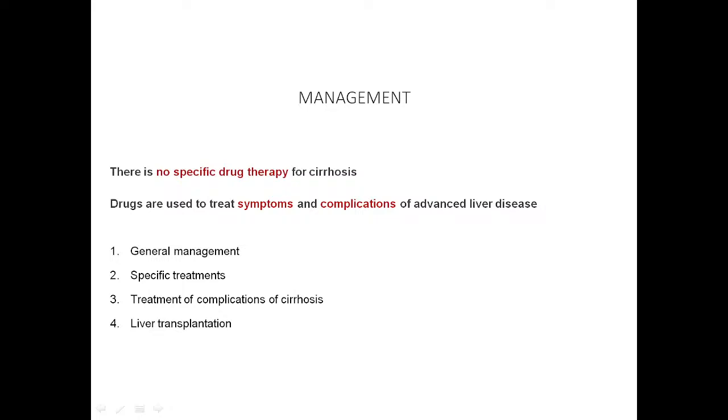So, there is no specific drug for cirrhosis of liver. Now, we have to manage the symptoms and complications of advanced liver disease. So, we can divide the management of cirrhosis of liver into 4 headings. One is the general management, then specific treatment depending on etiology of the cirrhosis, then treatment of complications, and finally liver transplantation.